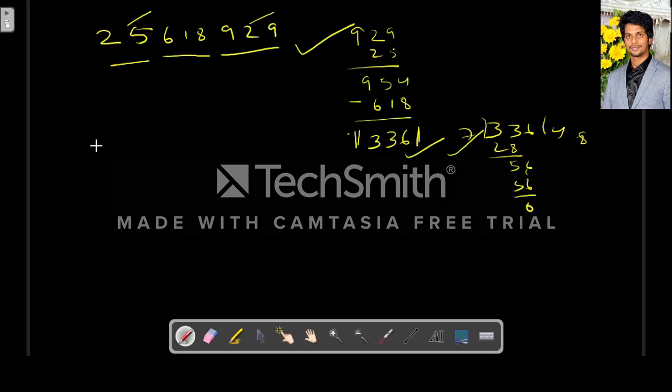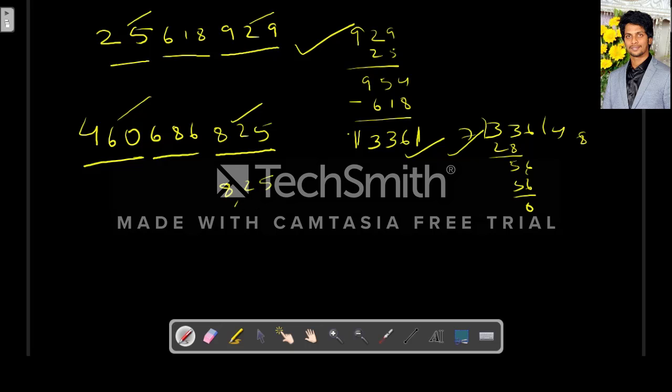So let's take one more example. 460,686,825. So what should we do? We have to divide the number into 3-digit groups starting from the right. So this is one group, this is one group, and this is one group. And now we have to add the alternate groups, 825 plus 460. So what will we get? 1285 minus 686.